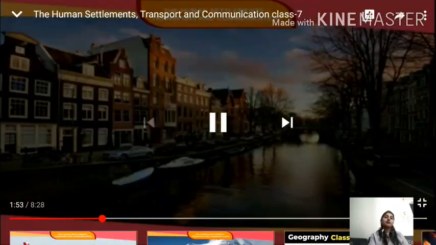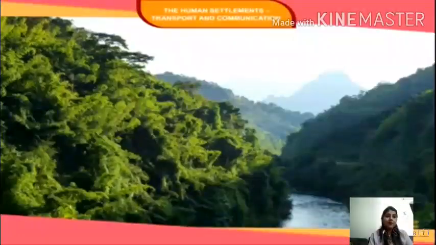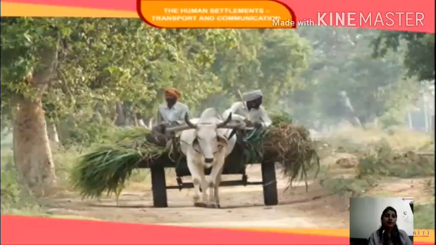Where water was available in plenty, fertile soil and moderate climate encourage agriculture and other economic activities.